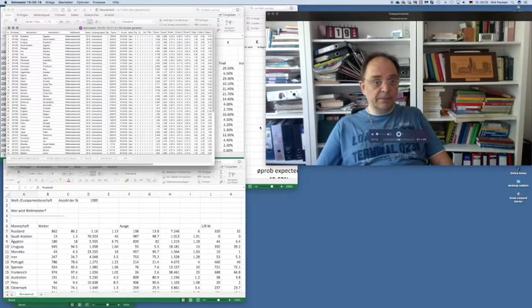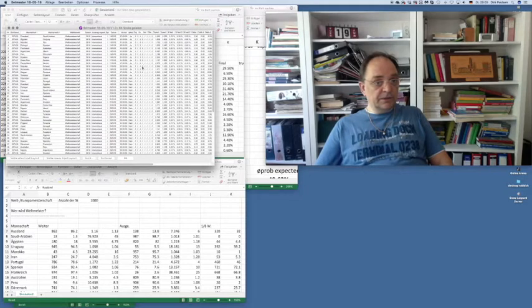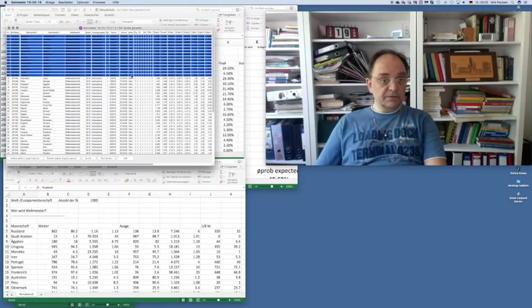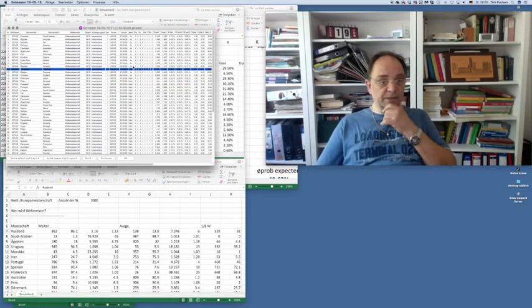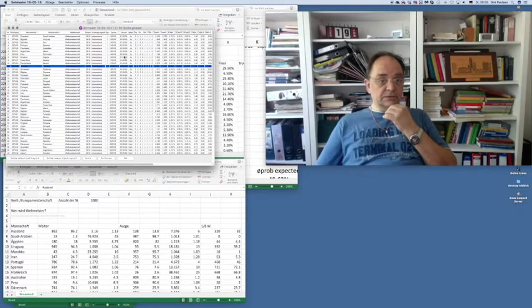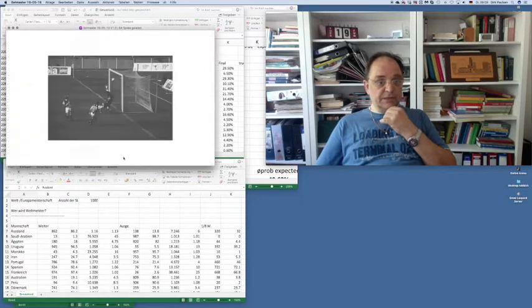I'll sort this by date and time, and then we can see here that 14 games have been played now. This is set to yes, so all the results have been entered. England won in the last minute. Belgium beat Panama. Sweden beat South Korea by a goal to nil. And so 14 results have been entered.